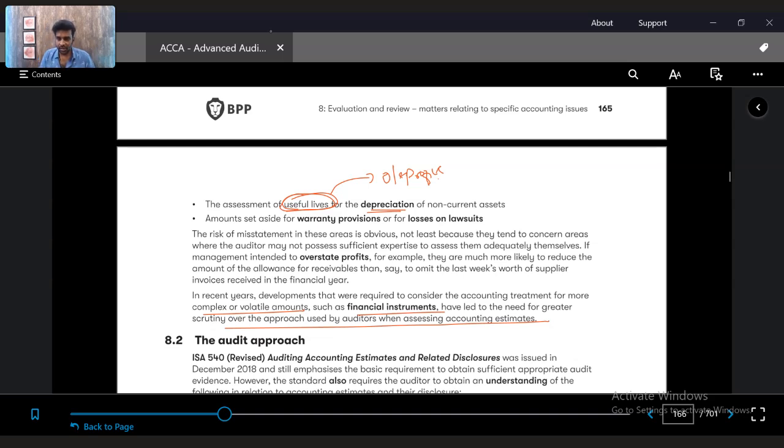Financial assets have to be provided for based on the expected credit loss model, and that provision is a very big assumption altogether. That assumption has to go through various reasonableness checks, and a lot of judgment has to be taken into consideration.